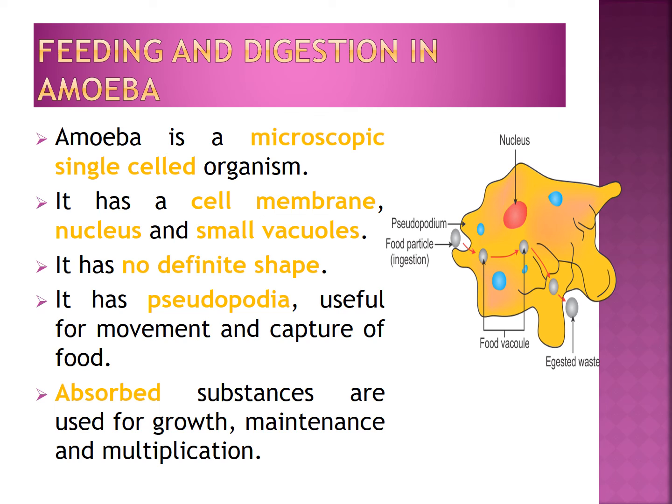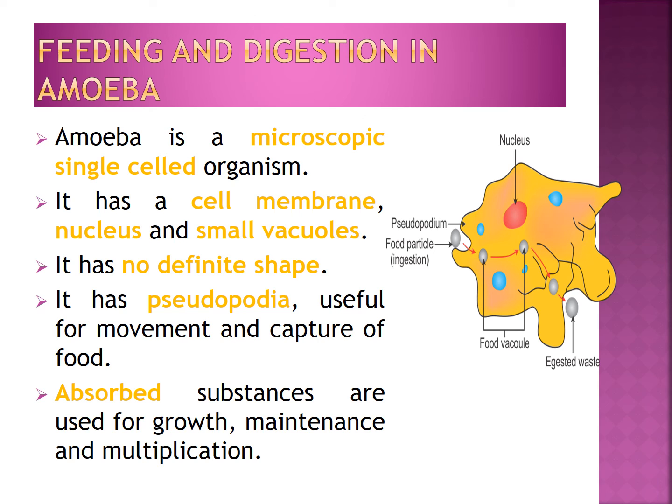Amoeba is a microscopic single-celled organism found in pond water. It has a cell membrane, nucleus and many small vacuoles in its cytoplasm. You just look at the diagram, you can see all these things. Amoeba has no definite shape. It constantly changes its shape and position.